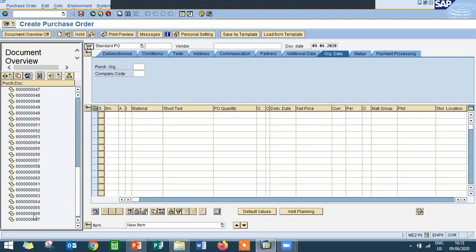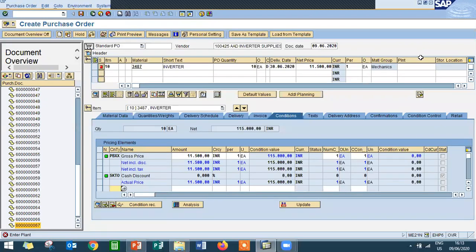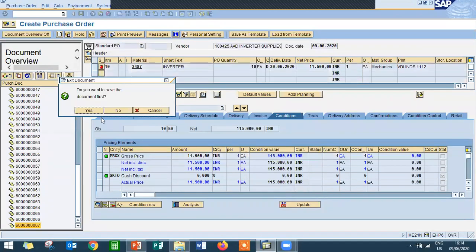Ours is 66. We have selected 66, and 67 we have blocked. Now I am going to drag and drop 67 into the trolley to check whether it has been blocked or not. See, it has been blocked. Click No to come out.